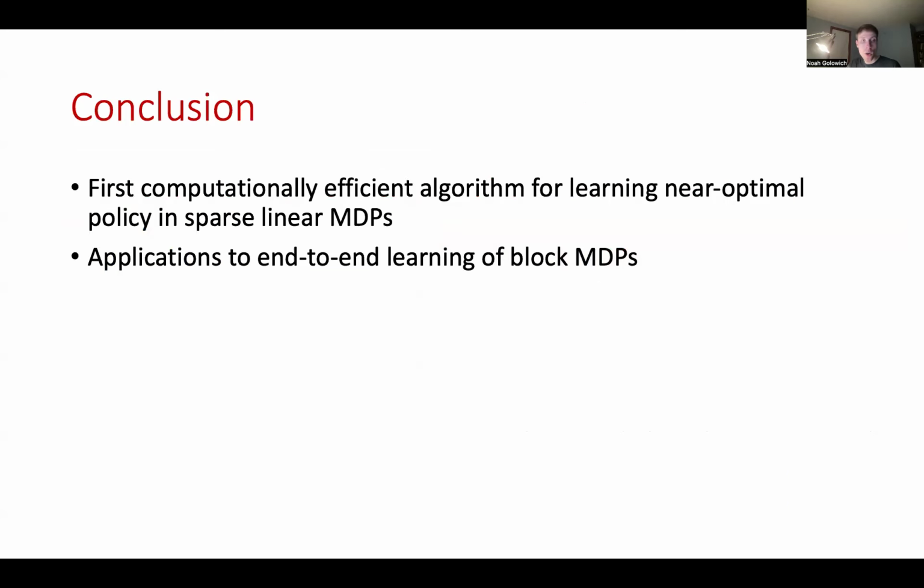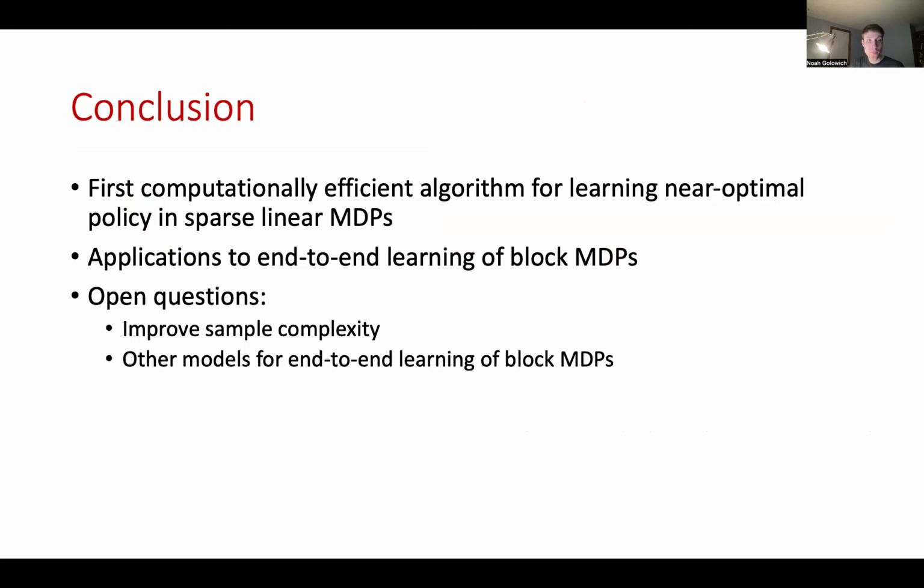Okay, so in this talk, we've discussed the first computationally efficient algorithm for learning a near-optimal policy in sparse linear MDPs. And I've also discussed the applications to end-to-end learning of block MDPs. There's many open questions in this area, such as improving our sample complexity and coming up with other models and positive results for end-to-end learning of block MDPs.